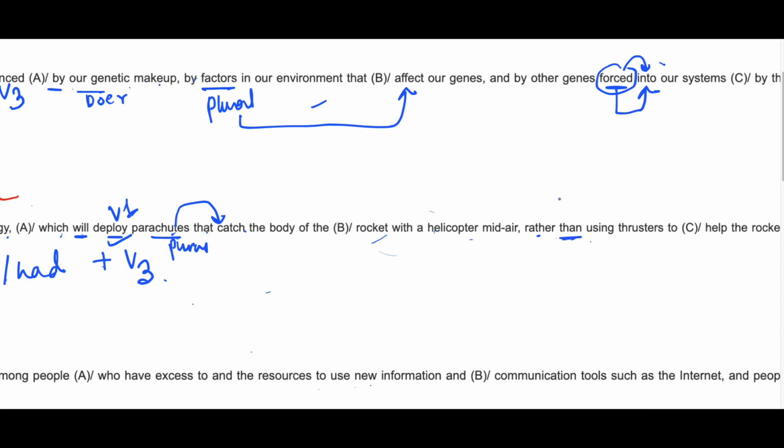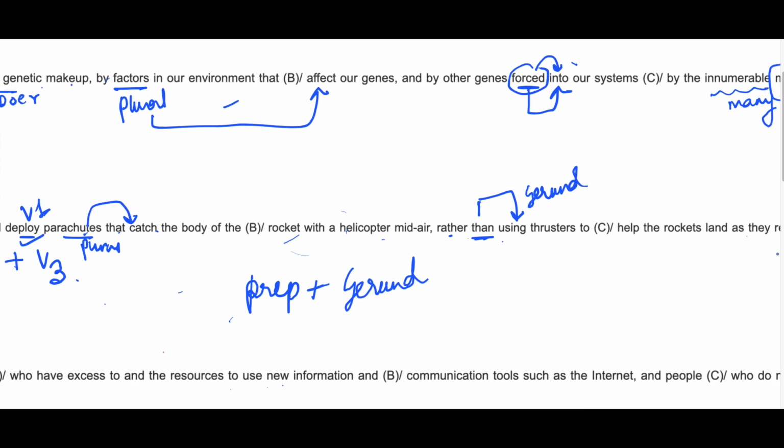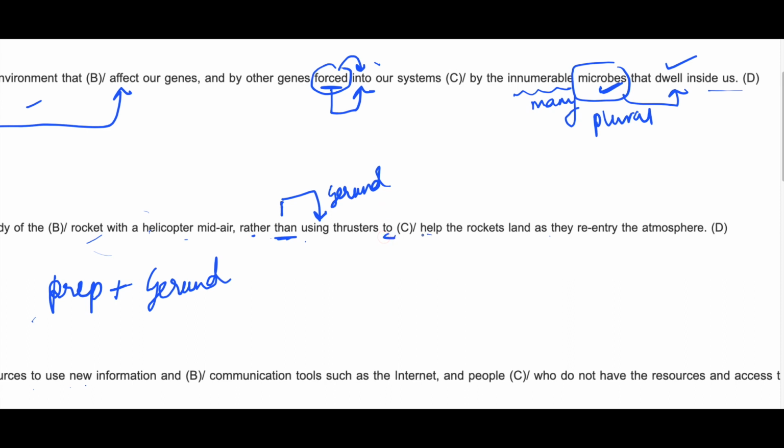Now here you have than. So than is followed by gerund. Prepositions are followed by gerund. Rather than using thrusters to help, so to plus V1, to help the rockets land as they.